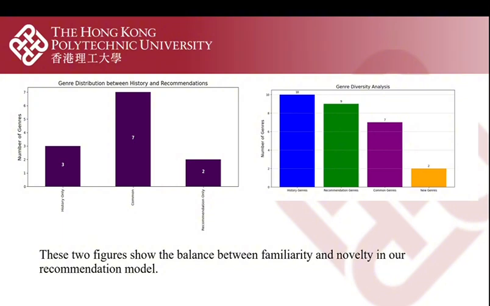The right figure shows the performance of our model in terms of genre diversity. There are 10 genres in user history and 9 genres in recommendation results. Among them, 7 genres are common, indicating that the model retained the basic preferences of users.